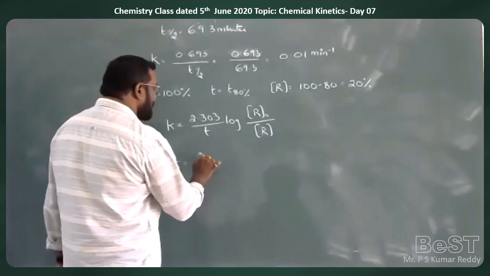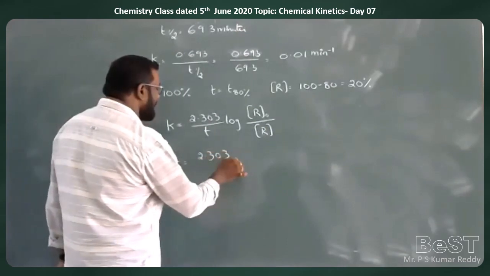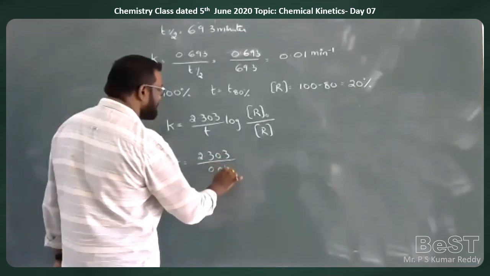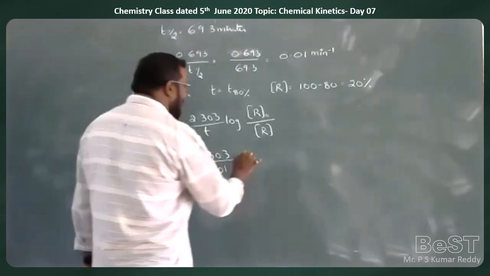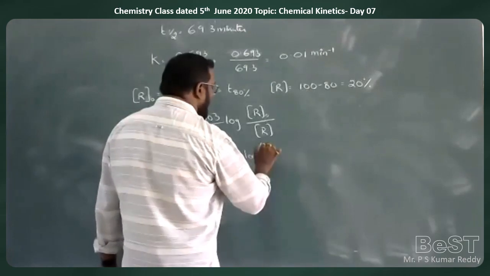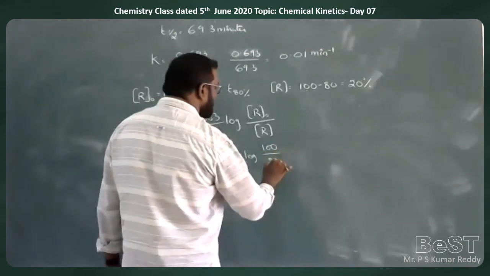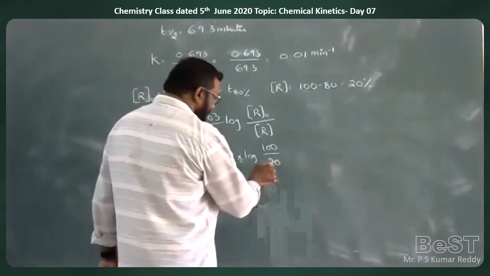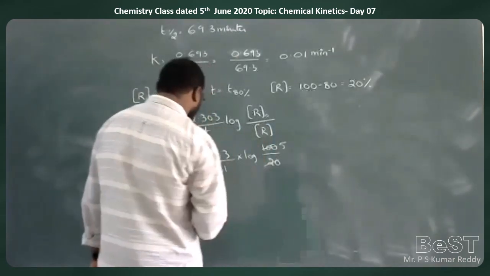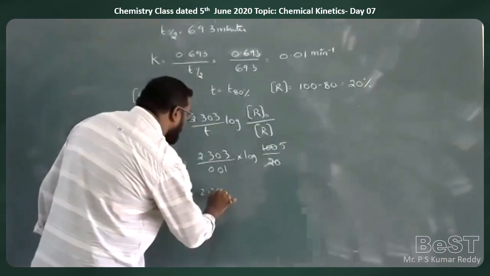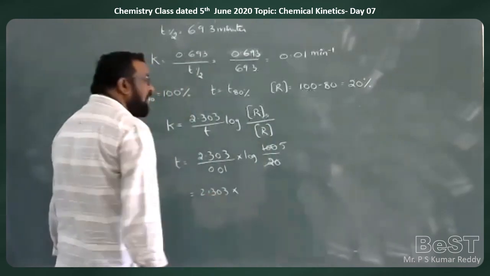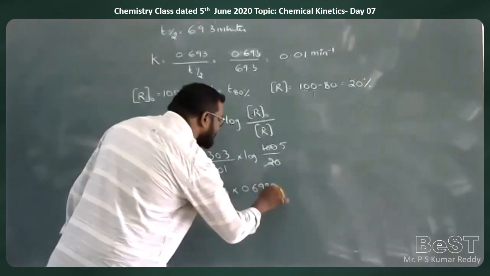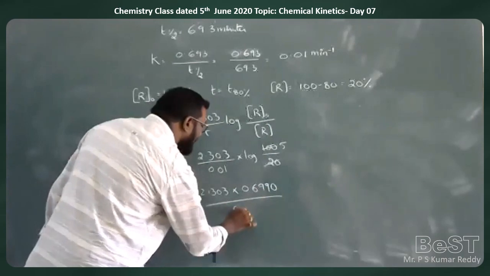So T is equal to 2.303 by K, the K value is 0.01, into log of 100 by 20 to the base 10. This goes by 5 times. That is equal to 2.303 into log 5, which is 0.6990, by 0.01.